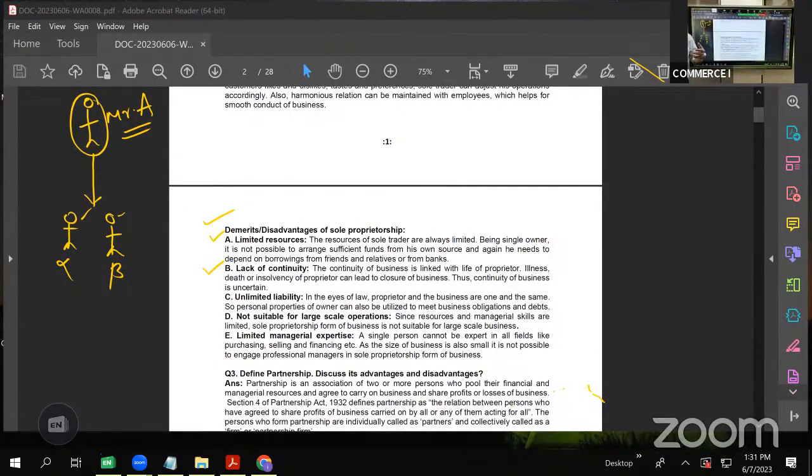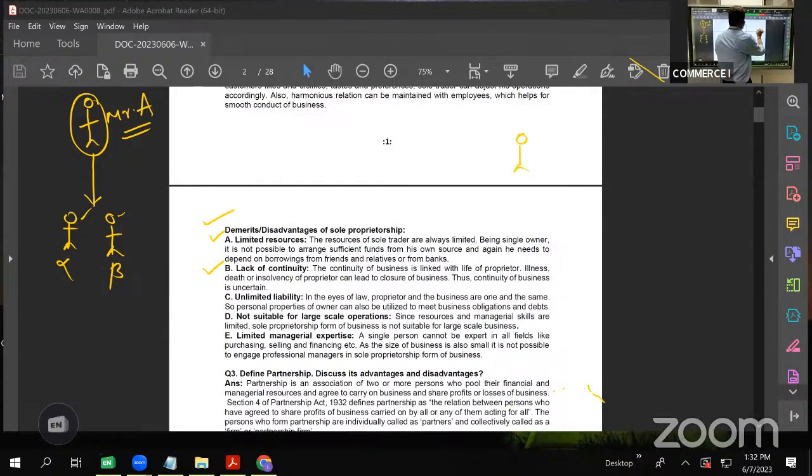So relatively, there are more chances that the business would come to an end after the proprietor. Not every time, but relatively the chances are more in case of a proprietary firm that the business comes to an end after the proprietor dies, when compared to partnership. Because in case of partnership, there will be 4 or 5 persons, isn't it?